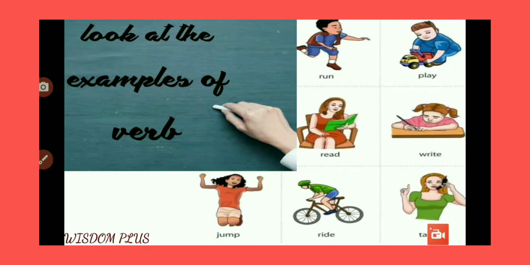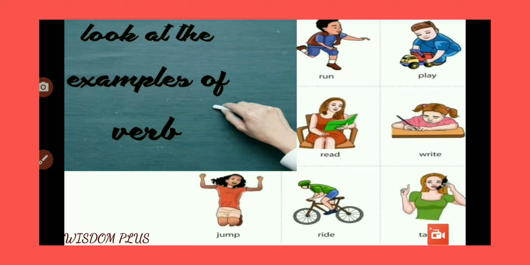Look at few more examples of verb. As you can see on your screen, run, play, read, write, jump, ride, and talk. So here, as we can see, the above pictures are doing some kind of action.